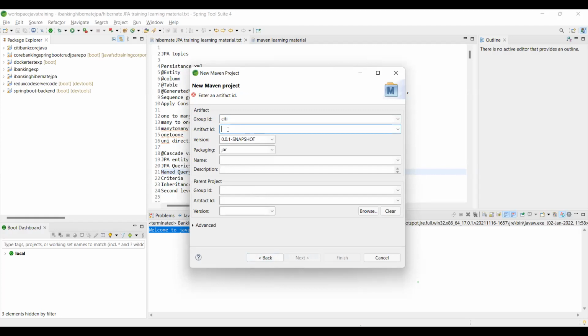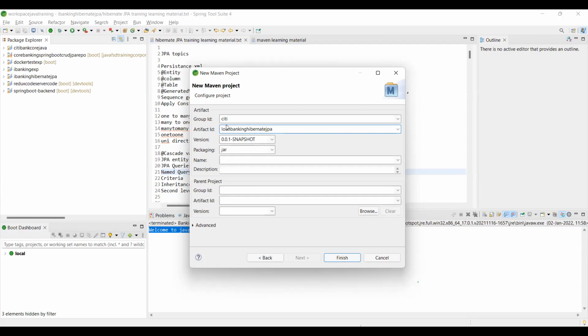To be meaningful, I name it HIB JPA, Hibernate, any name to be meaningful.